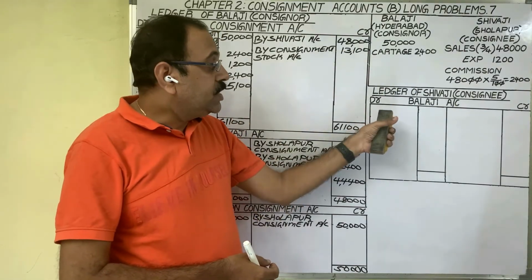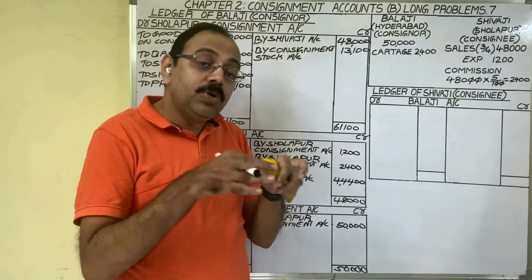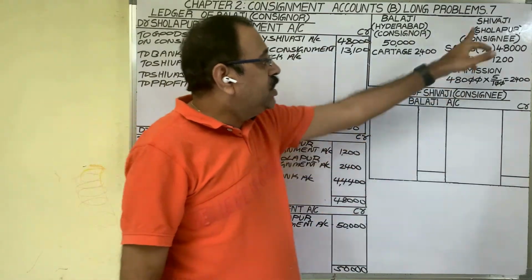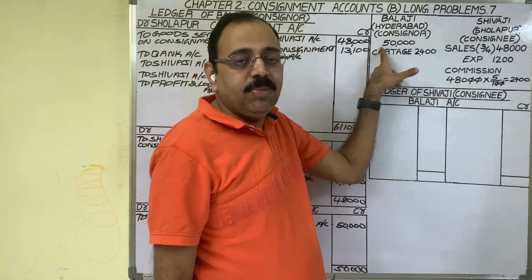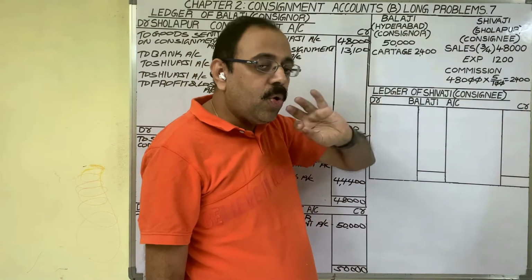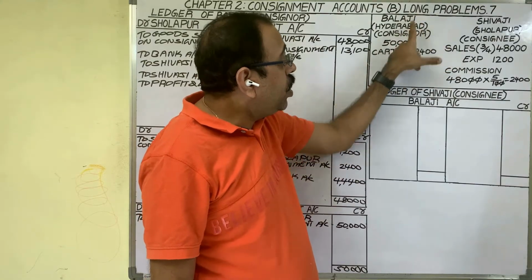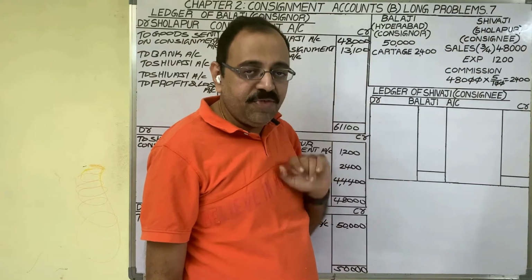Now all transactions you have to analyze from consignee's point of view. Because in his books we are preparing that ledger. First transaction is Shivaji received 50,000 worth goods on consignment. He records that information in stock ledger. Therefore, no entry for receiving the goods on consignment. For consignor's expenses, in consignee's books, we need not write any entry.